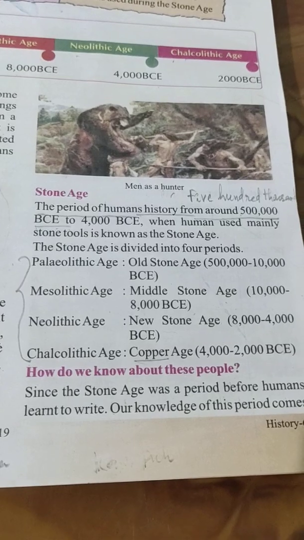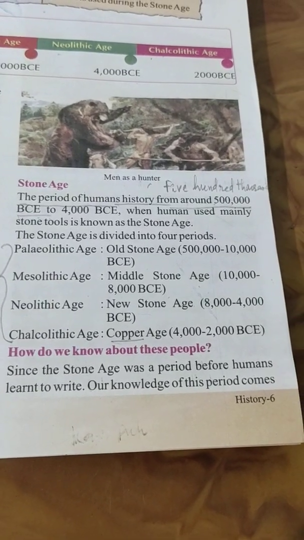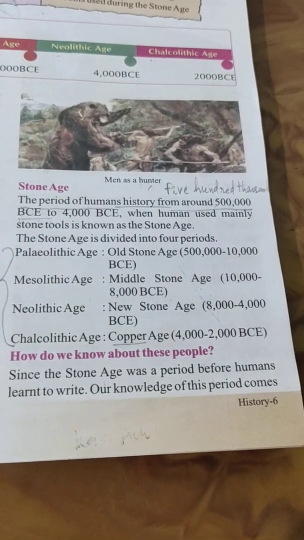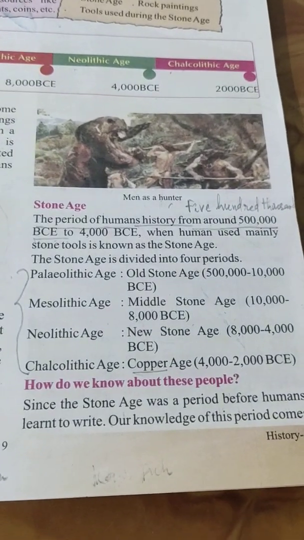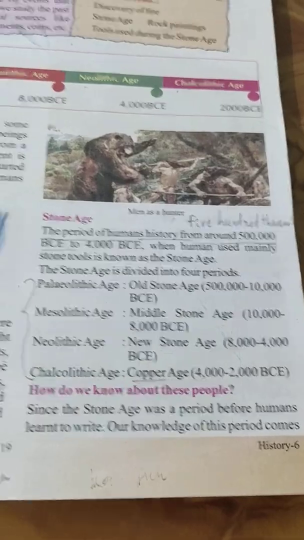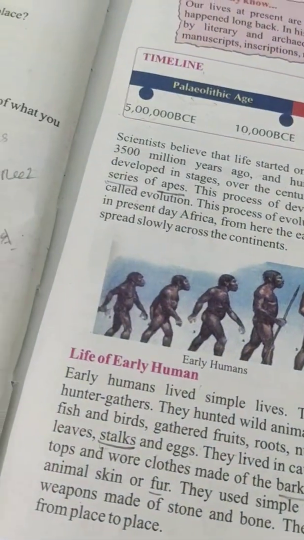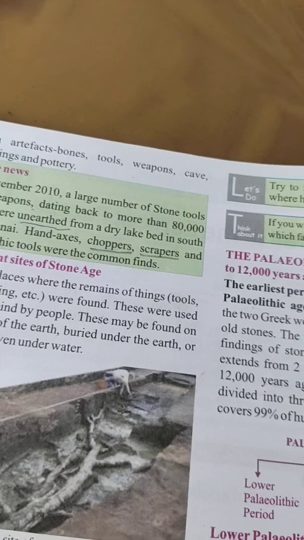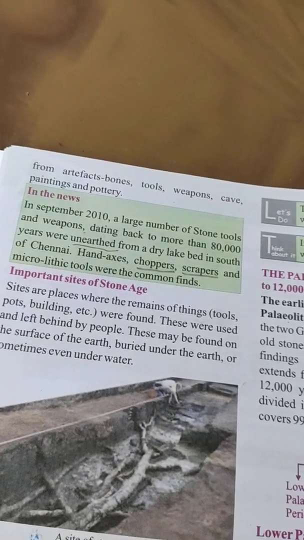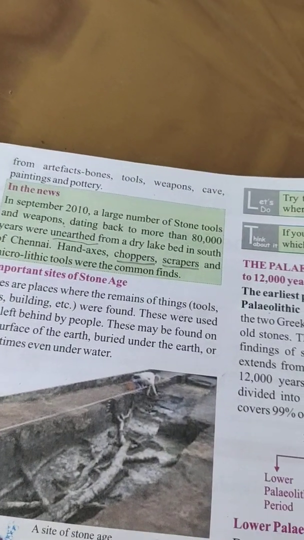How do we know about these people? Since the Stone Age was a period before humans learned to write, our knowledge of this period comes from artifacts, bones, tools, weapons, cave paintings and pottery.